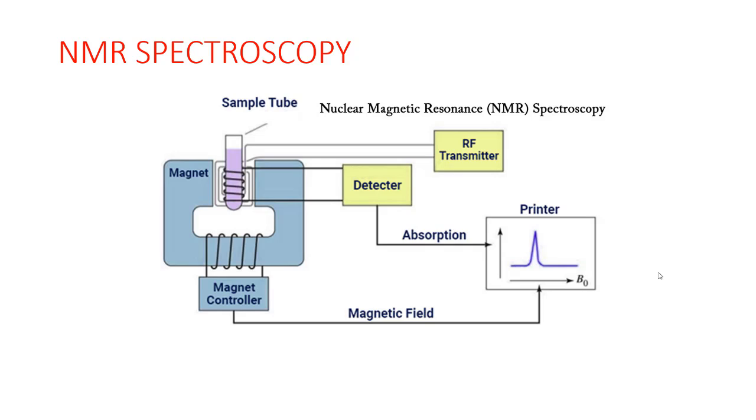NMR spectroscopy is used in structural elucidation of the compound, and it will also count the number of peaks which are recorded and the number of types of protons in this compound. NMR spectroscopy helps in the determination of optical purity, and it is also used in quantitative analysis.